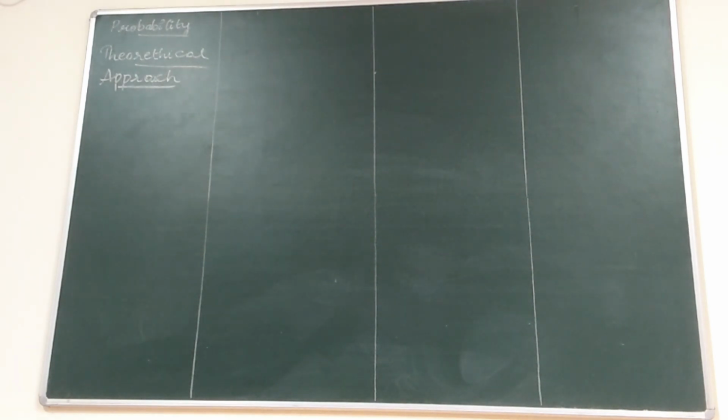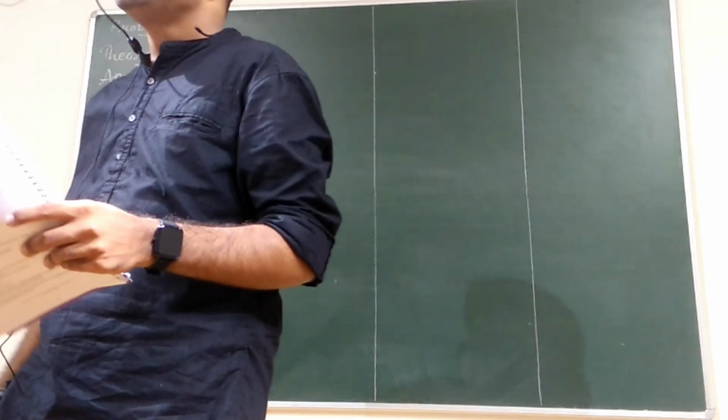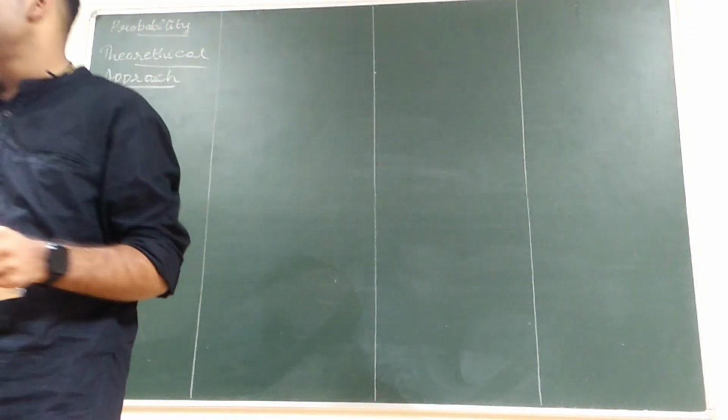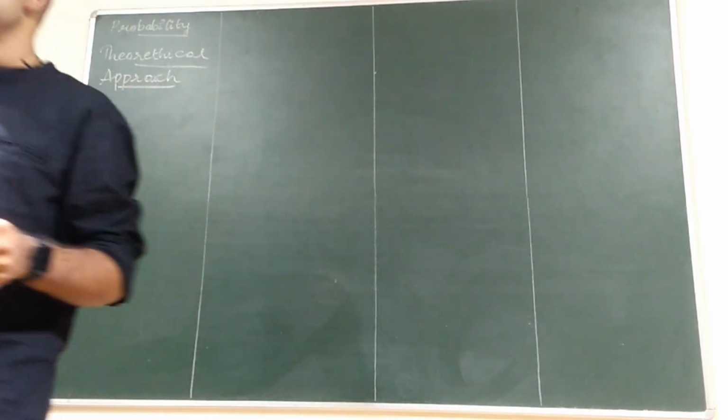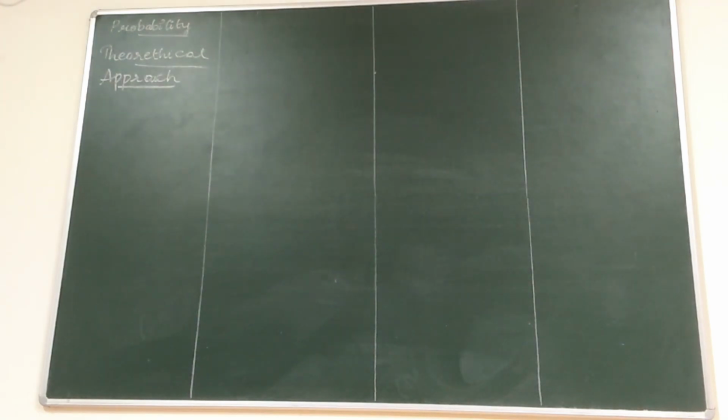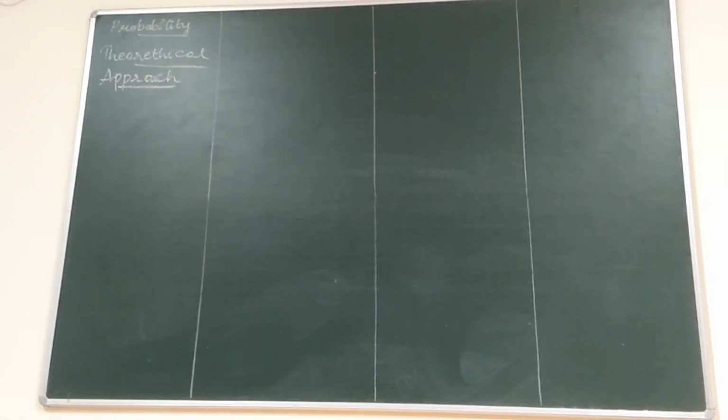The second point under the theoretical approach is rolling the dice. Suppose we throw a dice once.